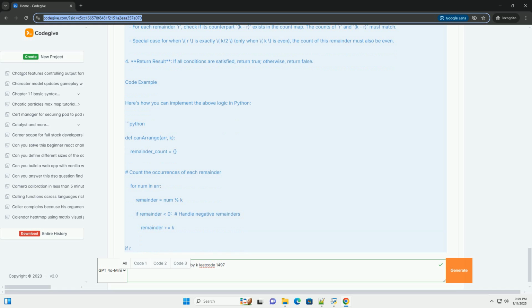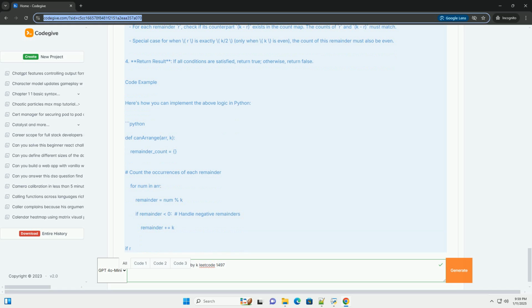Sure. The problem you're referring to is LeetCode problem 1497, titled Check if array pairs are divisible by k. In this problem, you are given an array of integers and an integer k. The task is to determine if you can form pairs of elements from the array such that the sum of each pair is divisible by k. Problem statement.